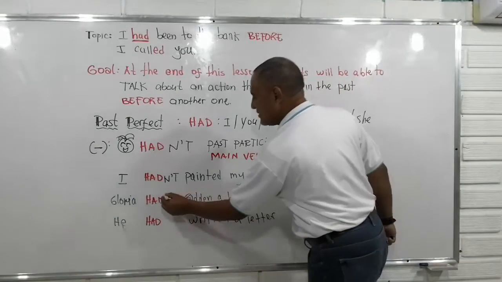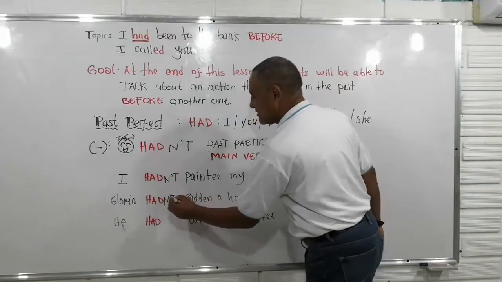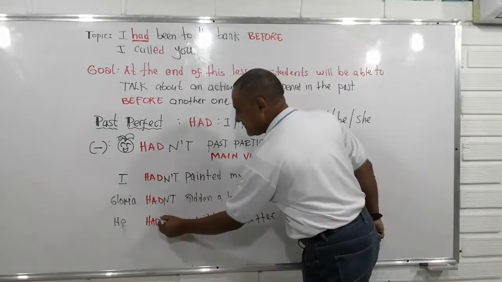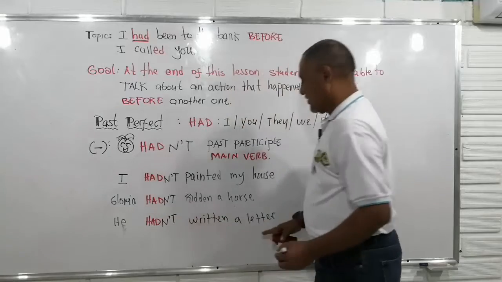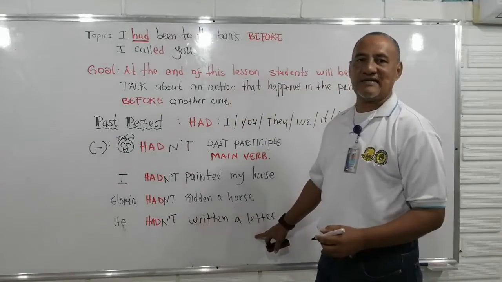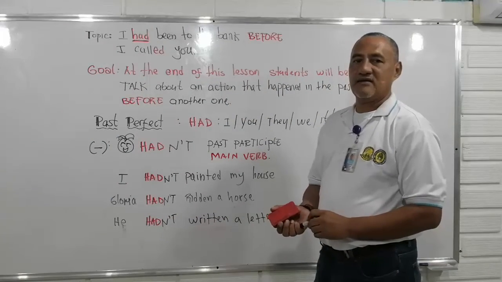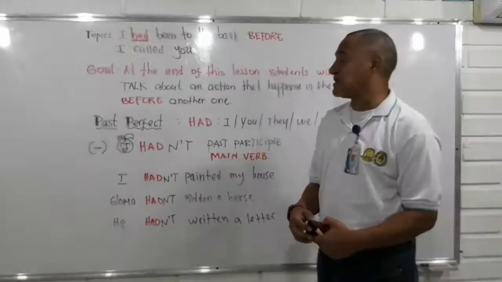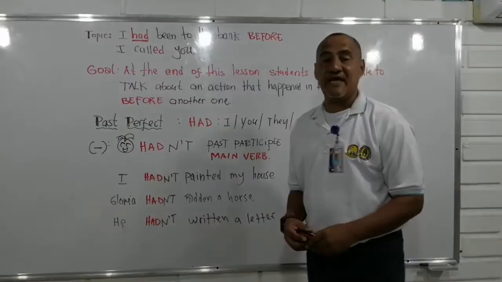Gloria hadn't ridden a horse, or had not. He hadn't written a letter, or he had not written a letter. So, the grammar of past perfect is not too complicated.